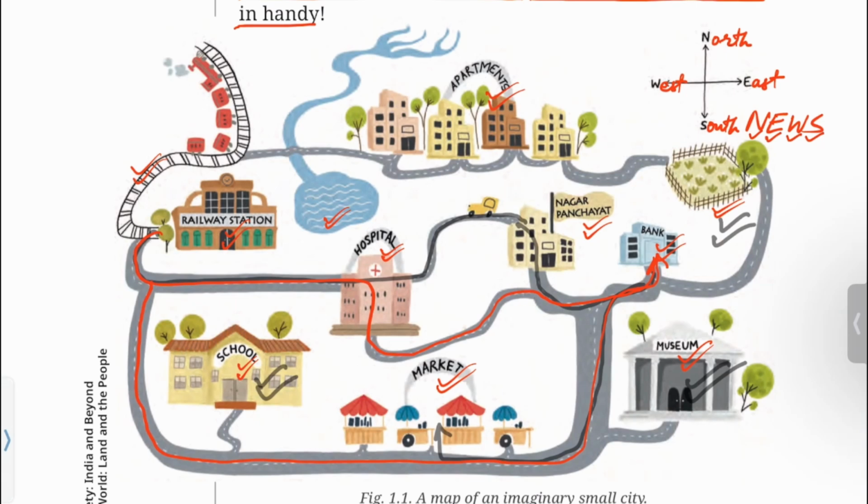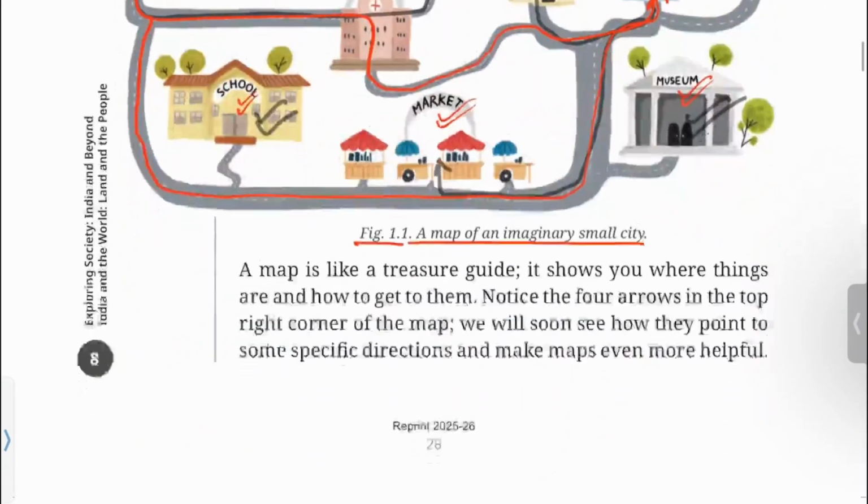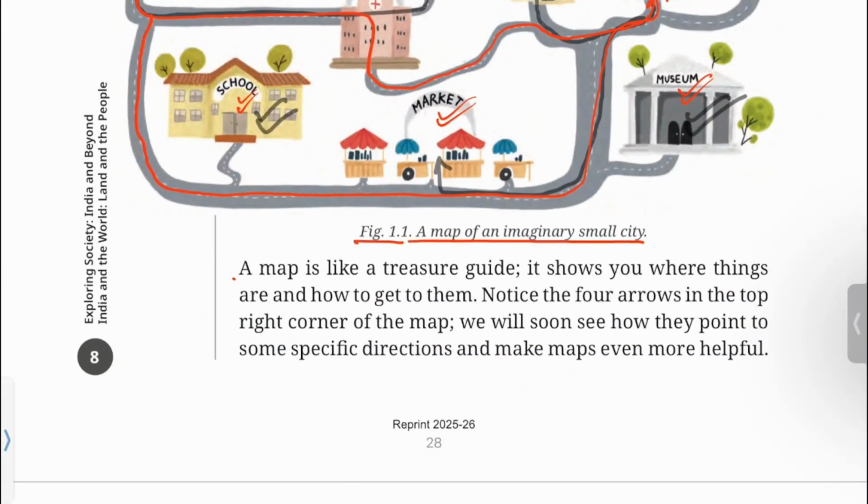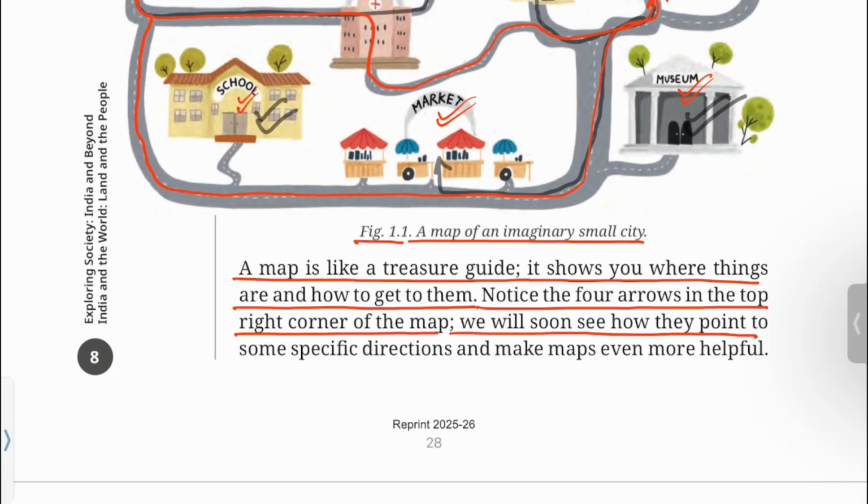These are the 4 directions used to locate a place from a reference point. A map is like a treasure guide. It shows you where things are and how to get to them. Notice the 4 arrows in the top right corner of the map. We will soon see how they point to some specific directions and make maps even more helpful.